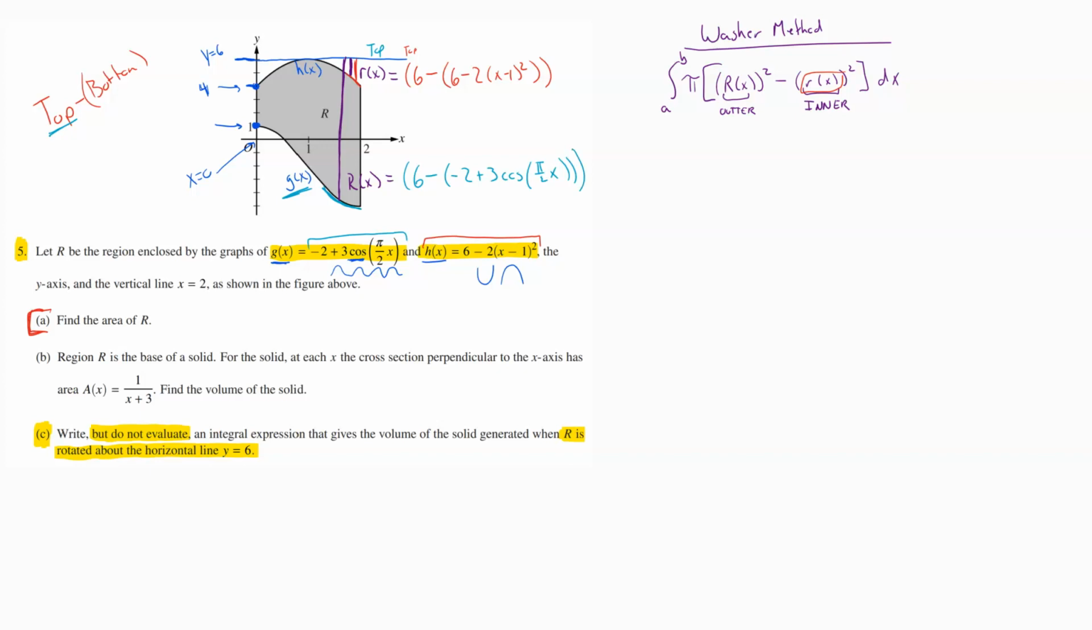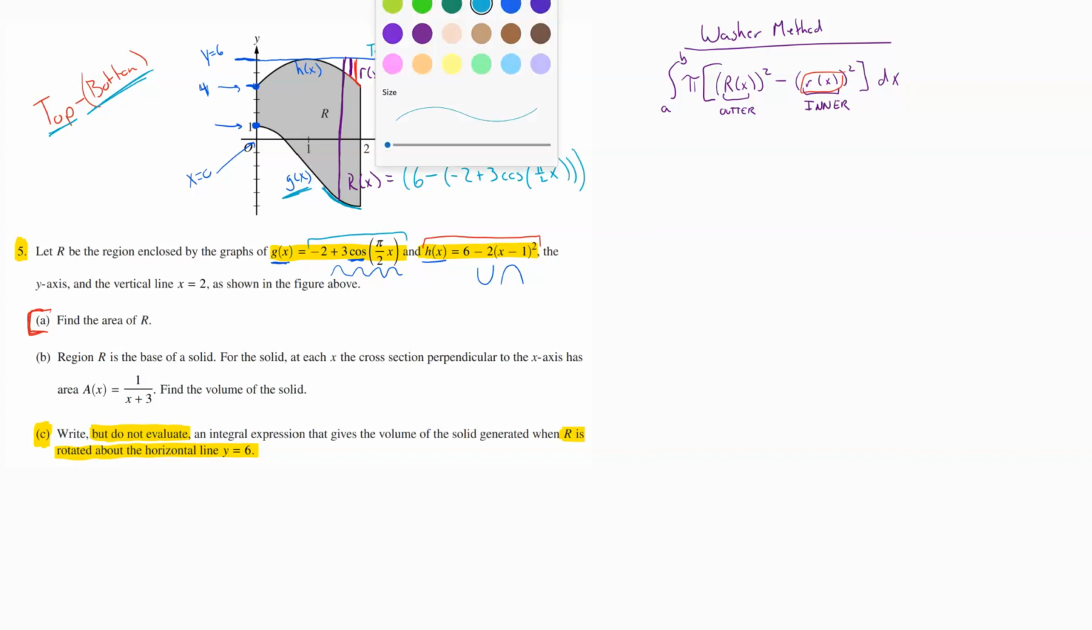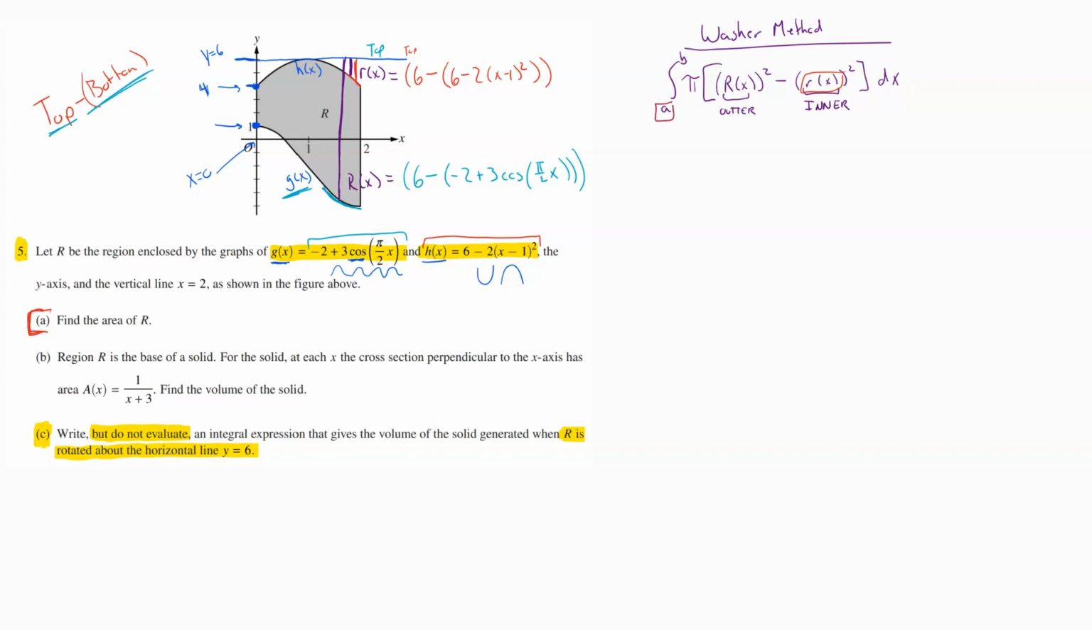So again, when you're doing these inner and outer radiuses, you're really doing a top minus bottom. And if you draw out a little representation of those radiuses, it's really straightforward to see what happens. Now all we need to do is put this thing back together because we don't even have to solve it. We just have to set it up. Working our way left to right through this thing, a would be our lower bound. That's the left side over here, x equals 0. So we have a lower bound of 0.